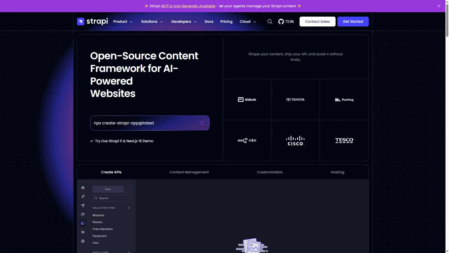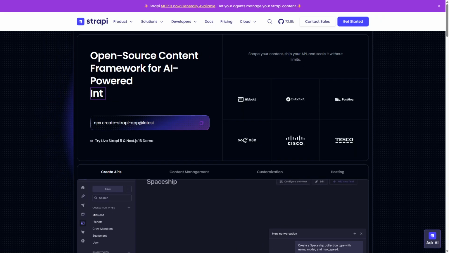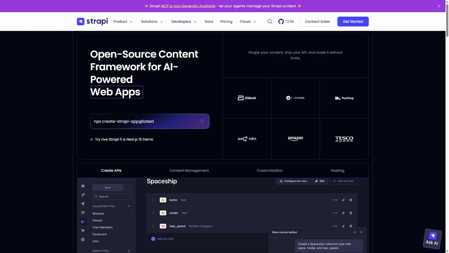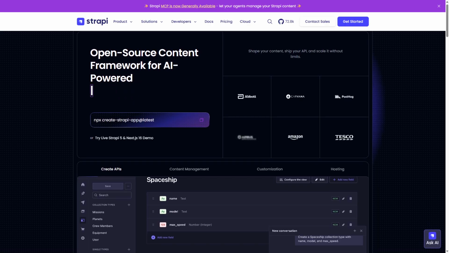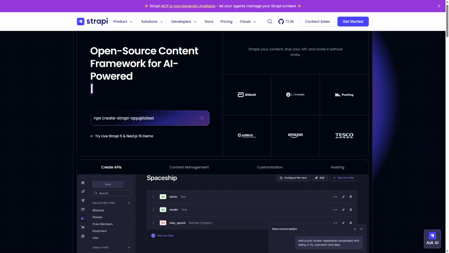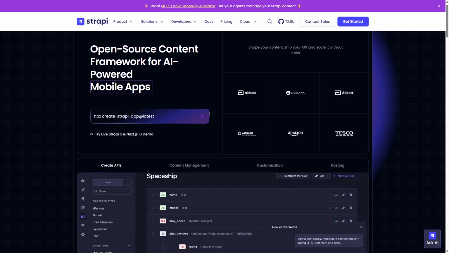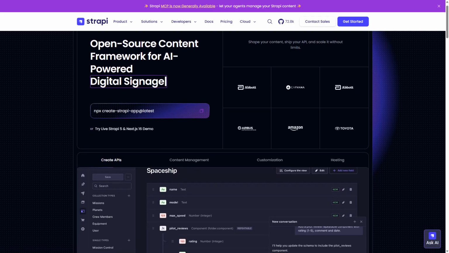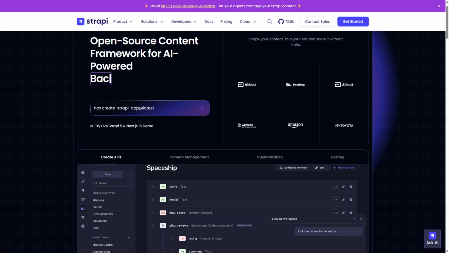Strapi is an open-source headless CMS built on Node.js that allows developers to create customizable APIs quickly. It works by providing an intuitive admin panel where users define content types and fields, automatically generating RESTful or GraphQL APIs. Its strengths include a robust plugin ecosystem, ease of customization with JavaScript, and active community support.